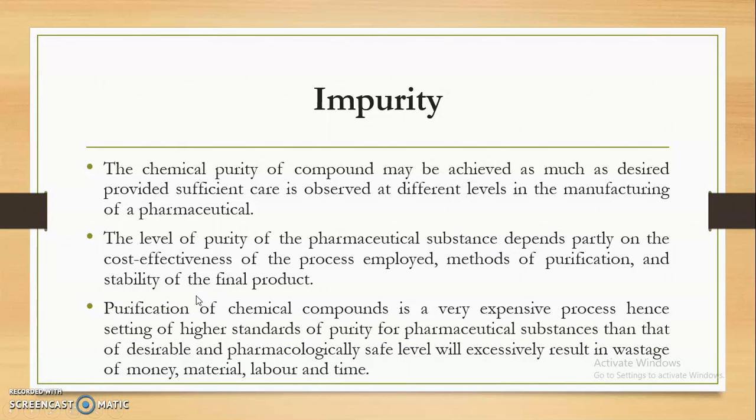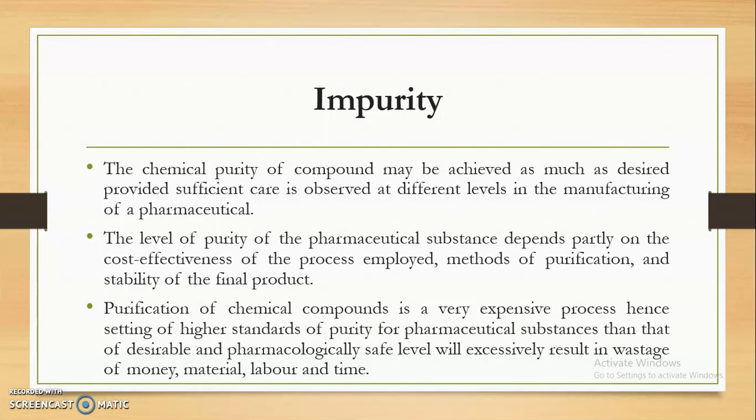Then purification of a chemical compound is a very expensive process. Hence, setting higher standards for purity of pharmaceutical substances than the desirable and pharmacologically safe level will result in excessive wastage of money, material, labor, as well as time.